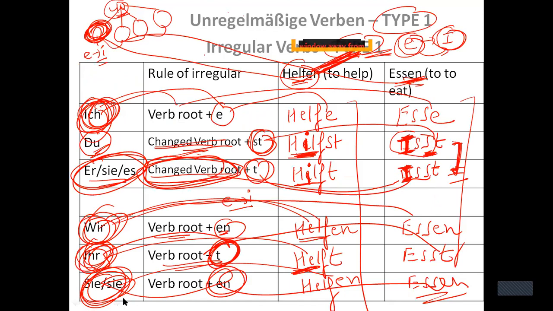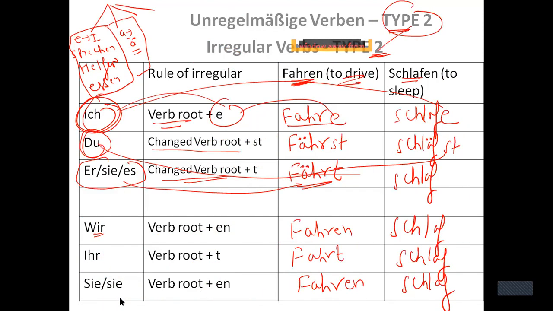Just wait for a moment, right? Here we are, and here it is. So please see here we have done umlaut, right? Here also I need to write umlaut. So here plus T as an ending with umlaut.